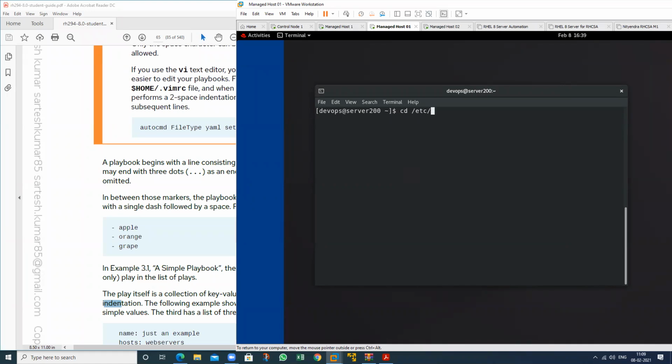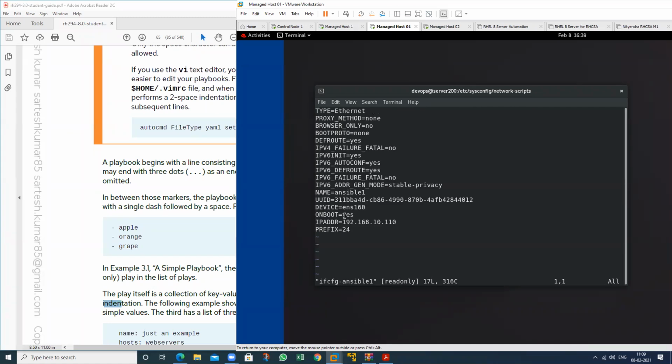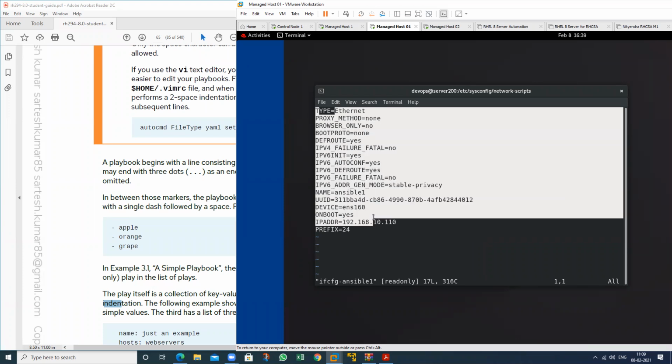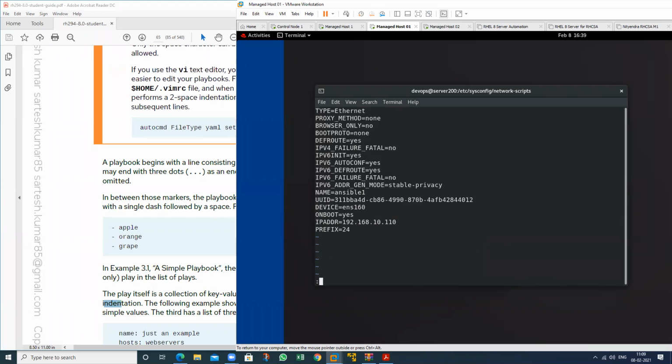So just go to this particular sysconfig network script. See, we have the connection. The connection is this one. So go to this particular file. Onboard, that is yes. Okay. Now it's right. Just quit.